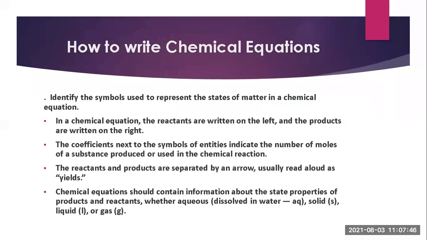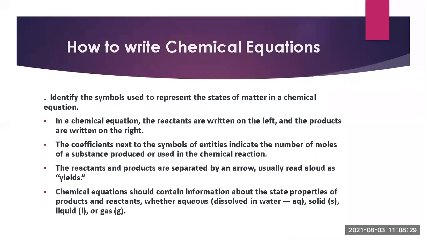Then the coefficients next to the symbol of the entities indicate the number of moles of a substance produced or used in the chemical reaction. The coefficients are written next to the symbol of the elements, which indicates how many moles of that substance are present or used in the chemical reaction. For example, if H2O is there, that is a water molecule, H2 indicates two atoms of hydrogen are there. Likewise, it is written in many compounds.